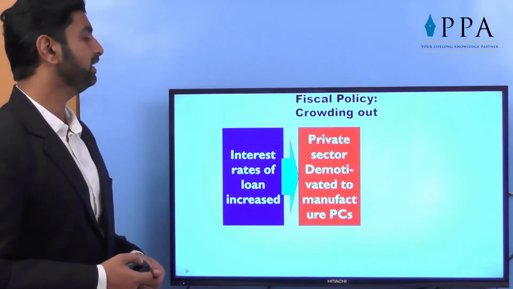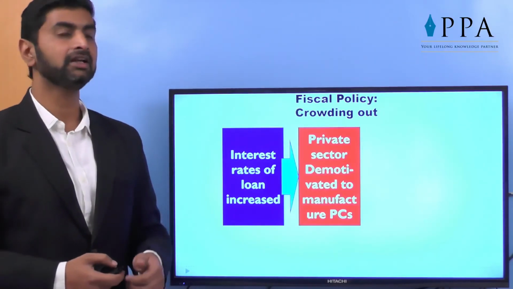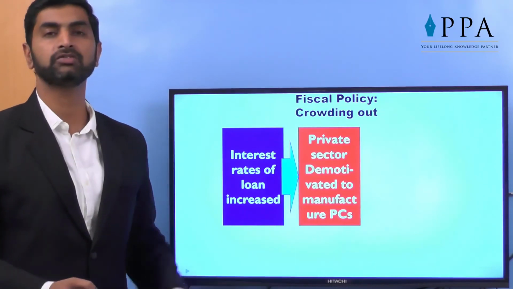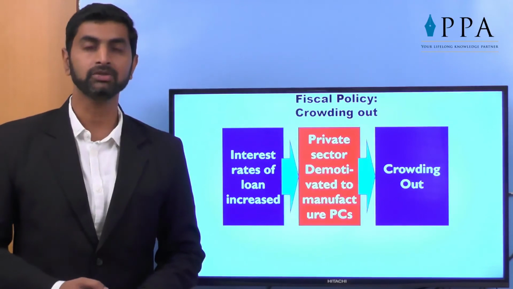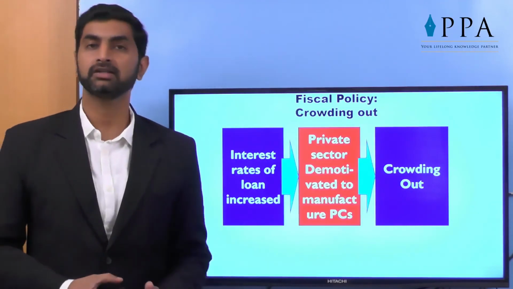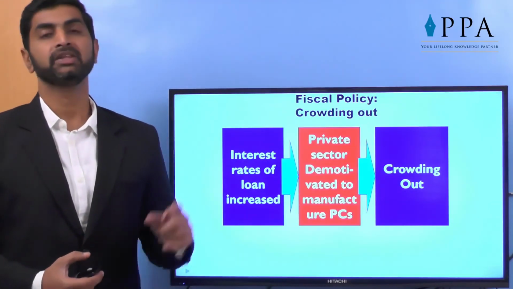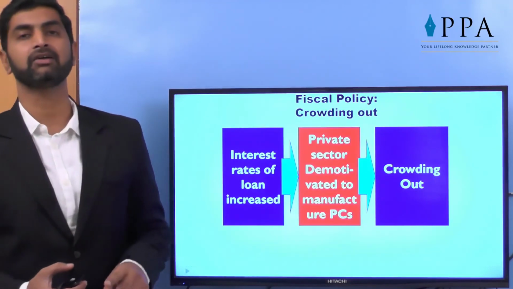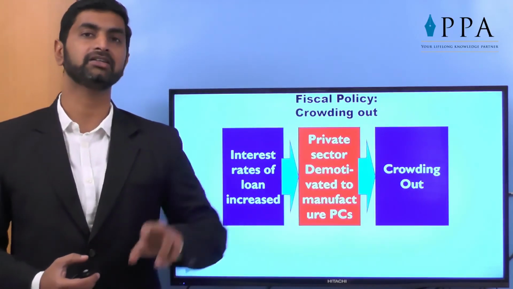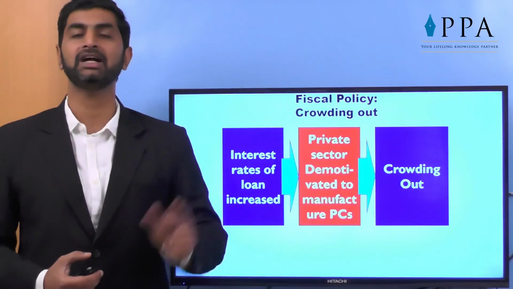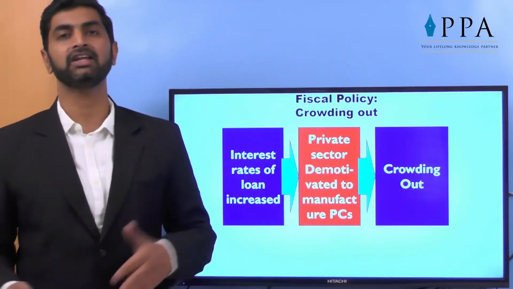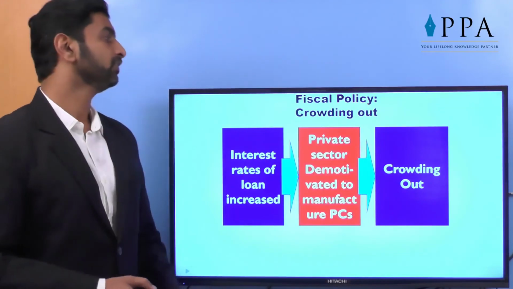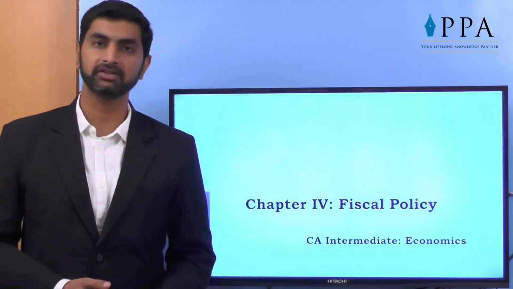The private sector will be demotivated to manufacture PCs and it will totally run out of the market of PCs, which is called crowding out. So the economists give this opinion that even though government steps are highly required, you should make sure that they are not affecting the private sector, because ultimately any economy runs on the basis of steps taken by the government as well as the private sector. So in this way, we are coming to the end of this chapter.